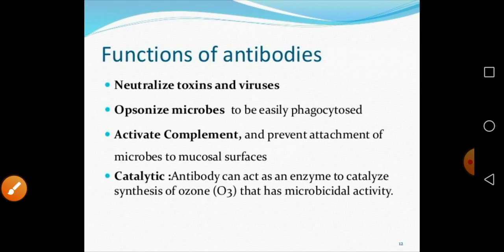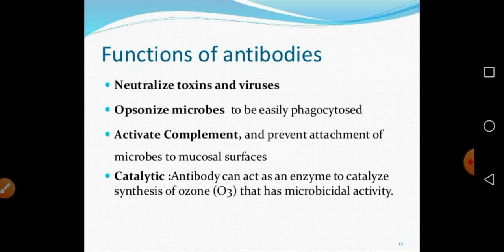The main function of the antibody is to neutralize the foreign pathogens, neutralize the toxins that are secreted by the bacteria, and neutralize the effect of the viruses. Next, antibody also plays an important role in opsonization, that is, it opsonizes the microbes so they are easily phagocytosed.